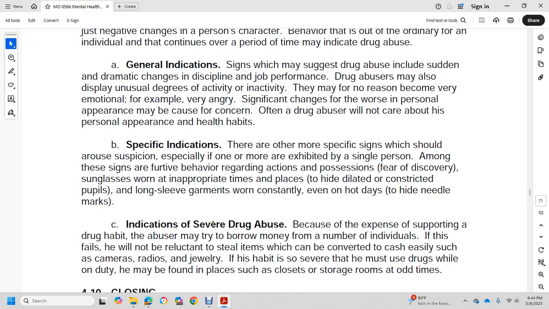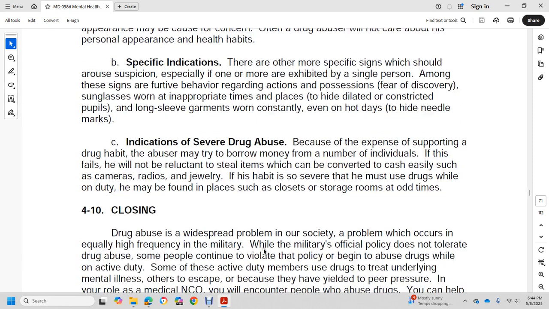Another indication of severe drug abuse is the expense of supporting a drug habit. Abusers may try to borrow money from a number of individuals. If this fails, they will not be reluctant to steal items that can be converted to cash easily, such as cameras, radios, and jewelry. If the habit is severe, the drugs themselves may be found hidden in places such as closets and storage areas.